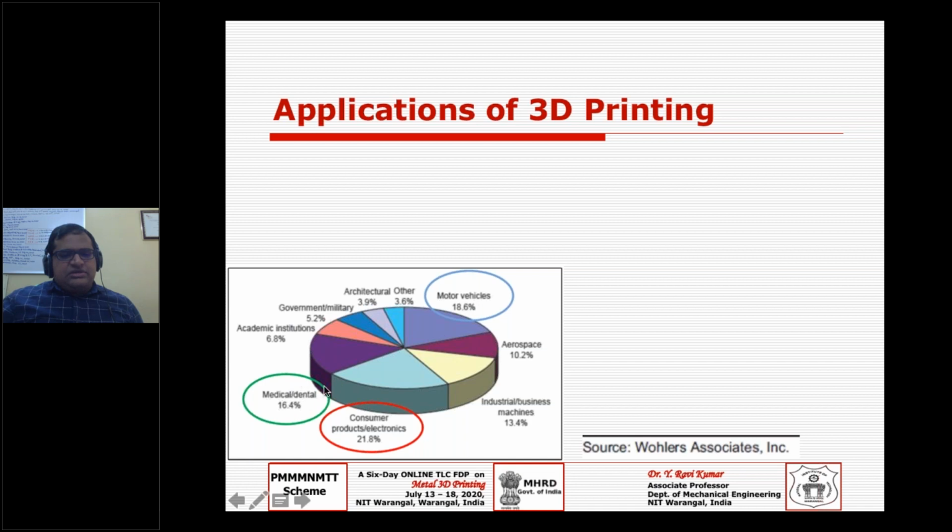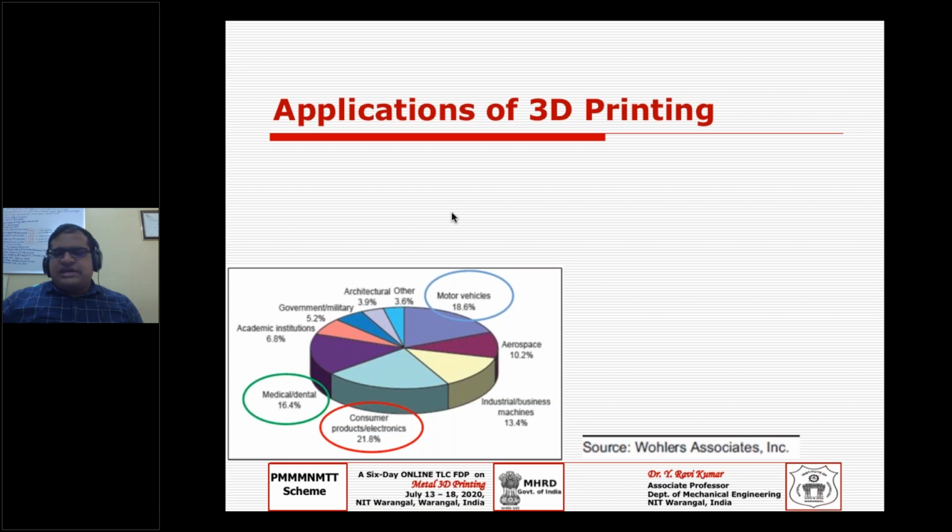And if you see, the third place is medical and dental together, at 16.4, almost on par with automobile or automotive. Why? The reasons are many. The first reason we need to talk about may be the complexity of the anatomy, and the second may be the customization or personalization.